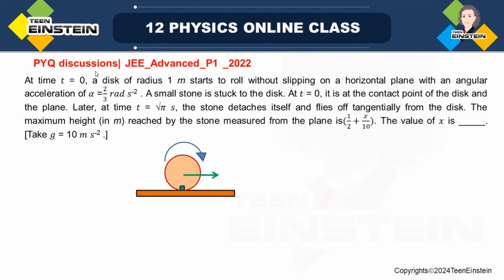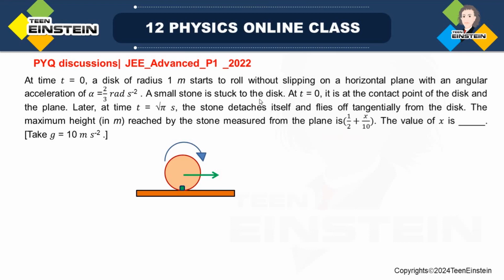Hello students, welcome to the PYQ discussions on JEE Advanced papers. Here I have got a problem from JEE Advanced paper 1, 2022. The problem says at time t = 0, a disc of radius 1 meter starts to roll without slipping on a horizontal plane with an angular acceleration alpha = 2/3 radian per second square.